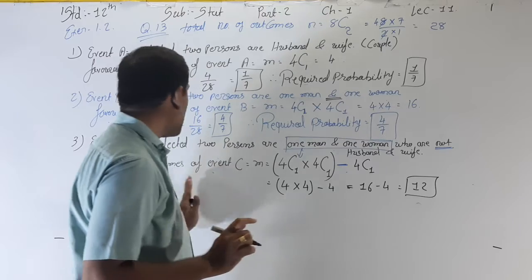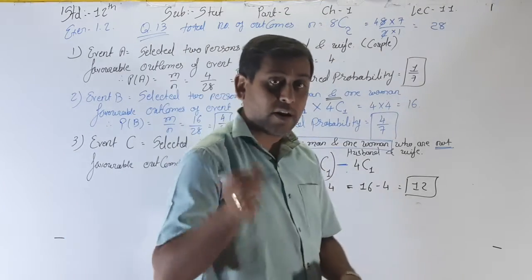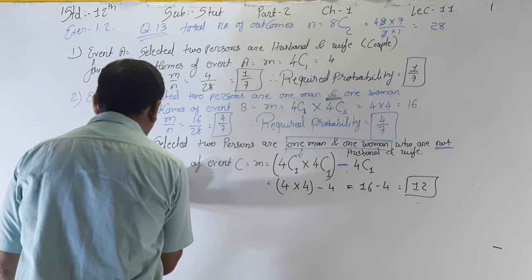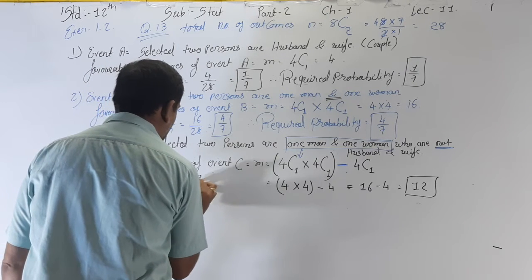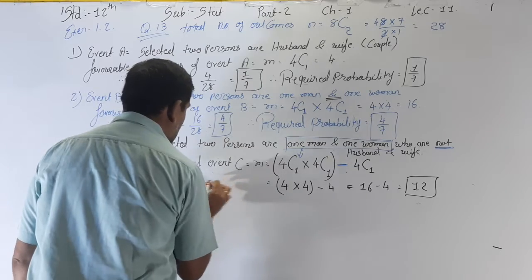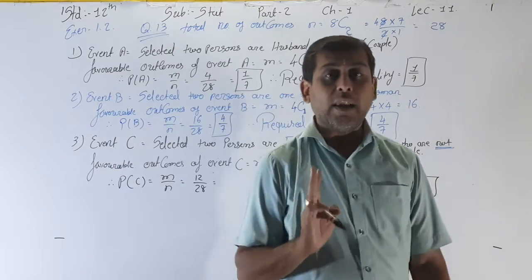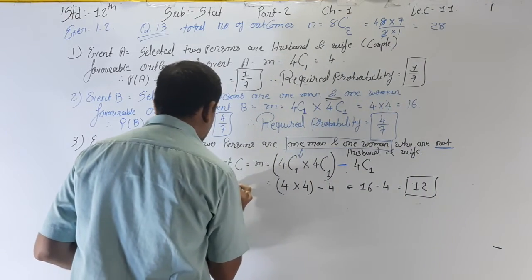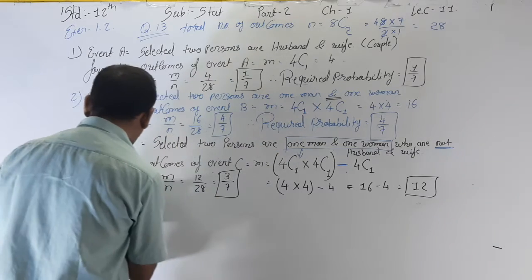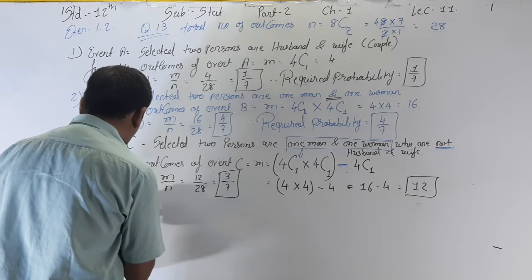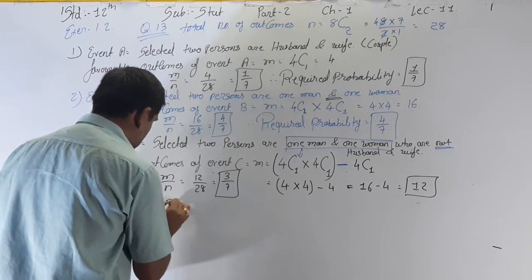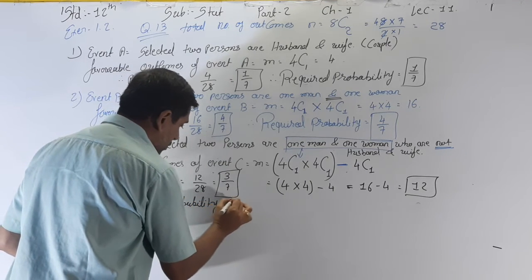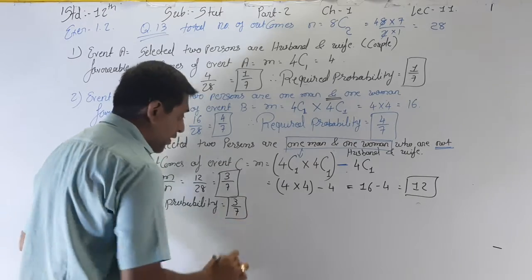So the favorable outcomes of event C is 12 here, and now the probability P(C) is equal to m upon n, which is 12 by 28. 4 3s are 12 and 4 7s are 28. That's why 3 by 7 is your final answer. That's why the required probability is equal to 3 by 7.